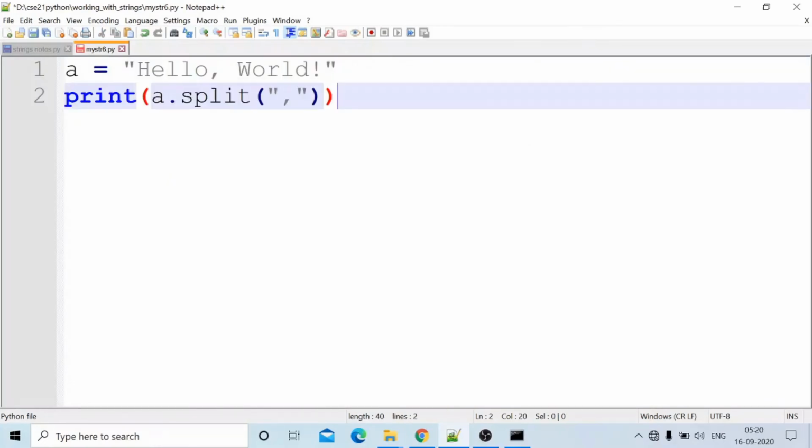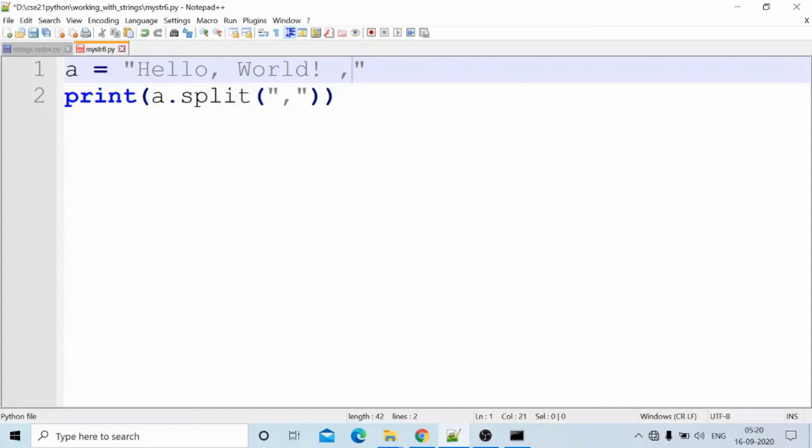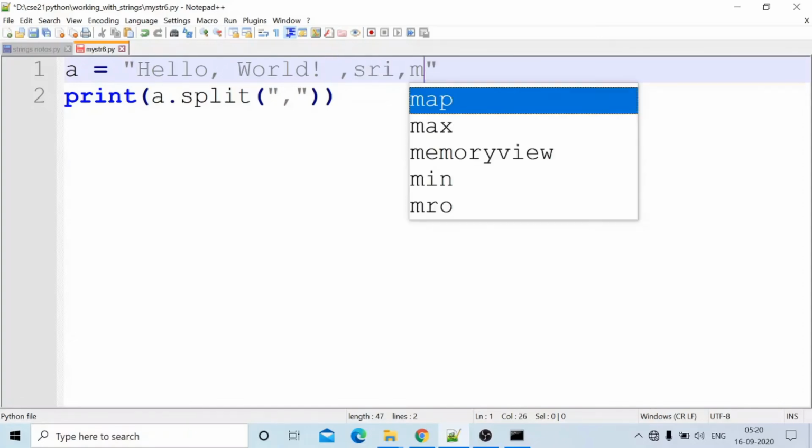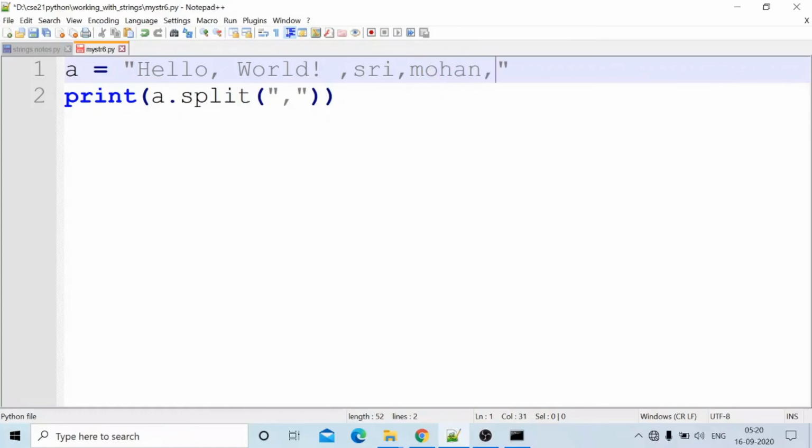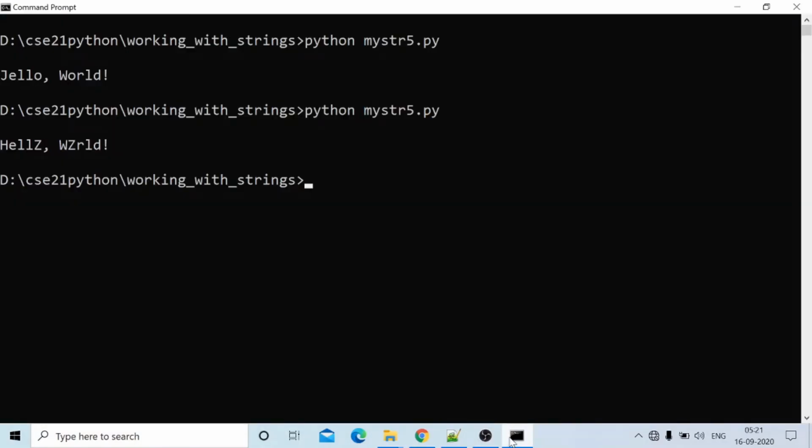Hello world, split based on the comma. Whenever a comma occurs, it can be split. Suppose here comma Sri, comma Mohan, comma Sai, like that. This A is split into 1, 2, 3, 4, 5 parts. Okay. Now we will run this one, my str file. Is it my str5 or 6? What is the end? My str6. My string 6 dot py.